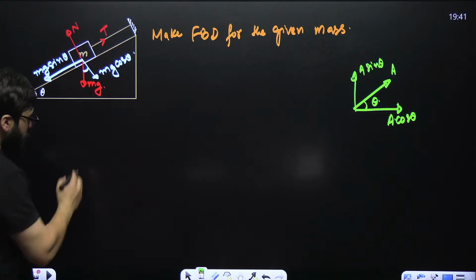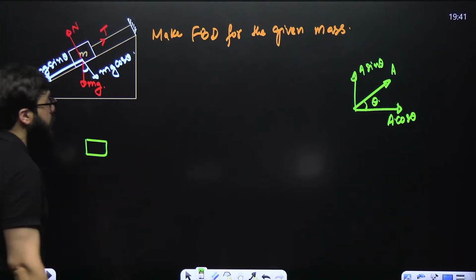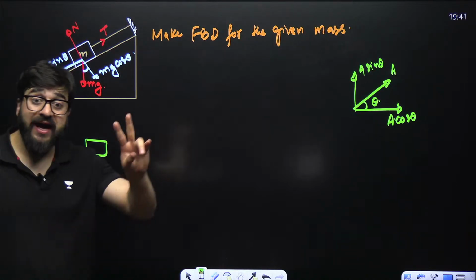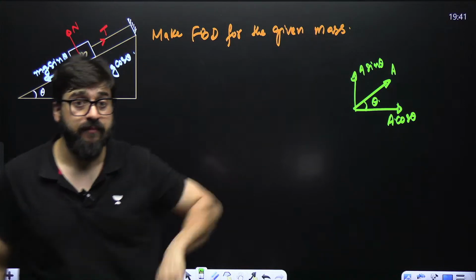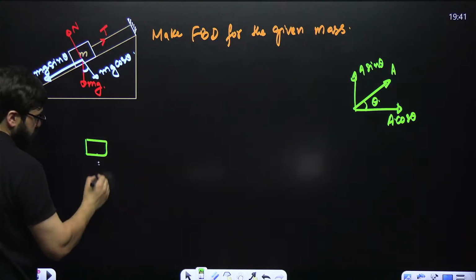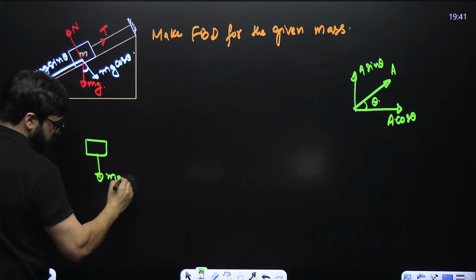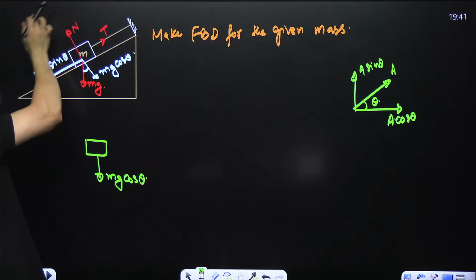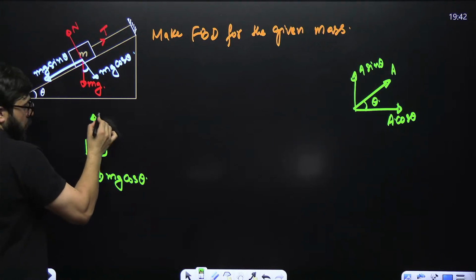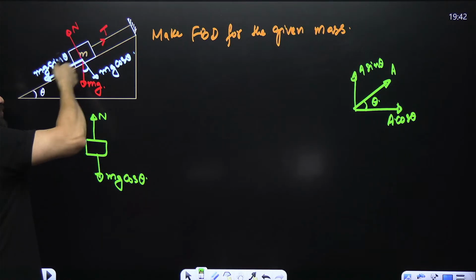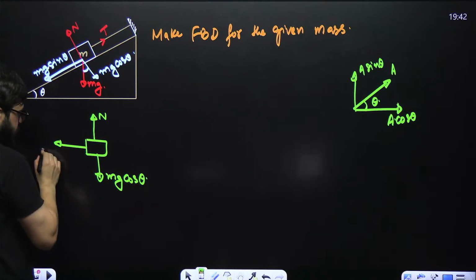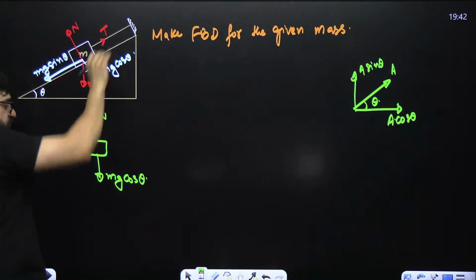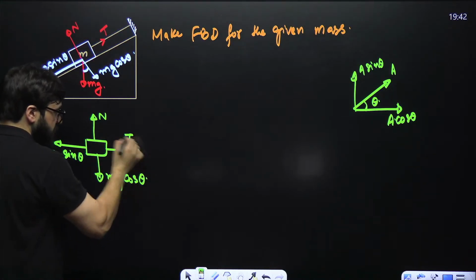Now make a body over here. Sir, I'll make the same body over here. What is the force acting in the downward direction? This mg we have resolved now, so forget about this mg. In the downward direction, you have the force mg cos of theta. What is the force acting opposite to this in the upward direction? Sir, that is the normal force. What is the force from the left side? Sir, that is mg sine of theta. What is the force from the right side? That is, sir, tension.